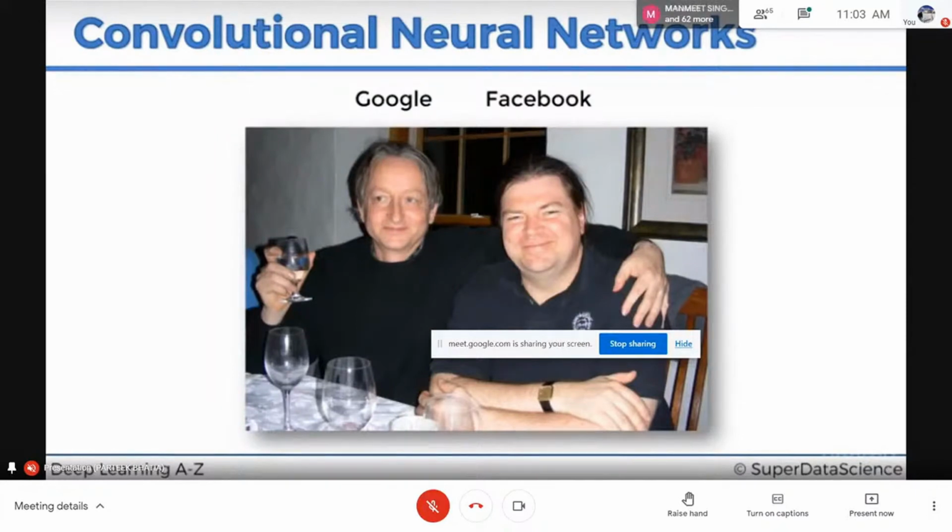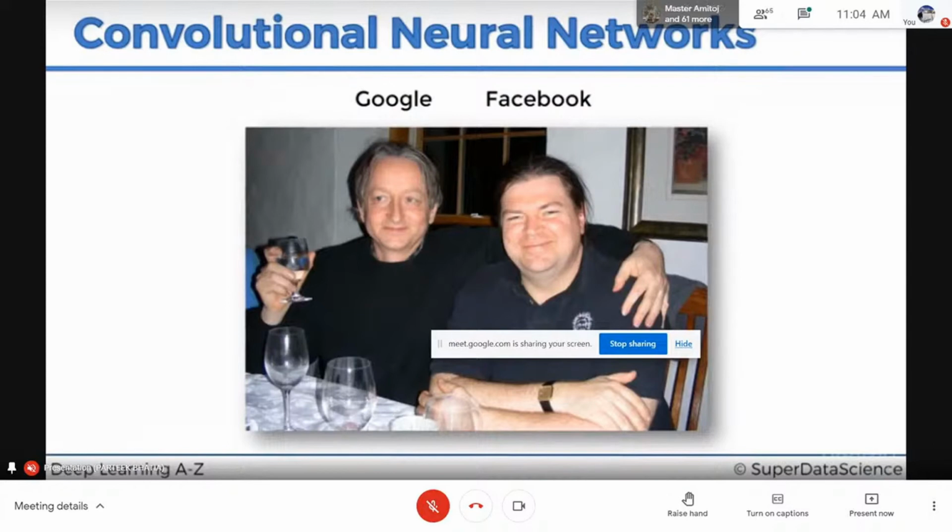So you see that Facebook has automatic labeling of images. Earlier we used to label the image of every person, we used to tag our friends. But nowadays Facebook automatically tags the person whenever we upload the image.